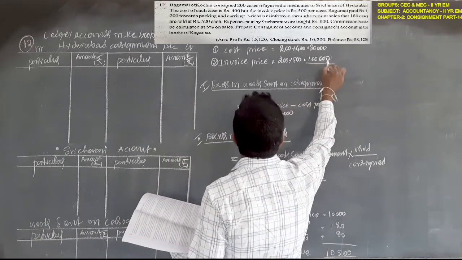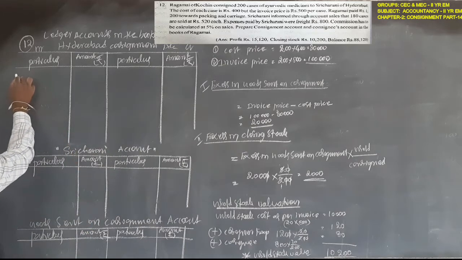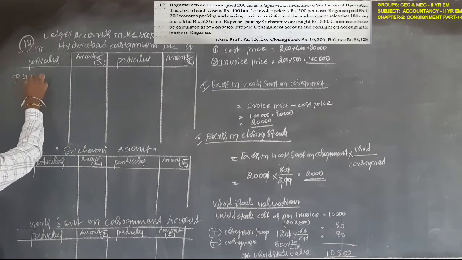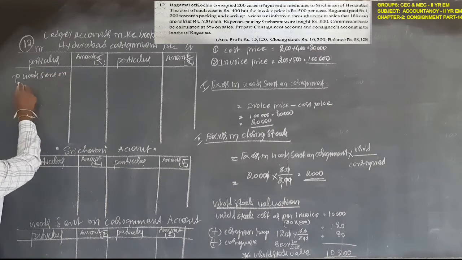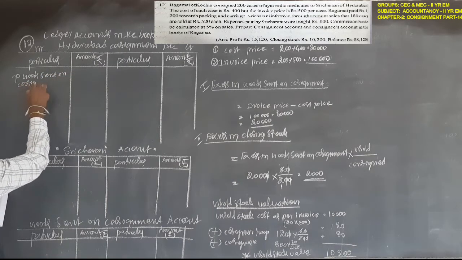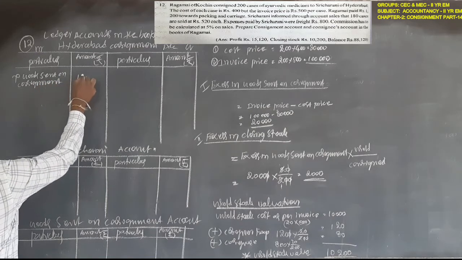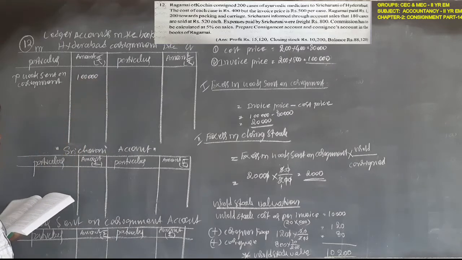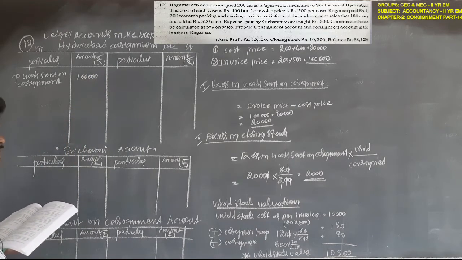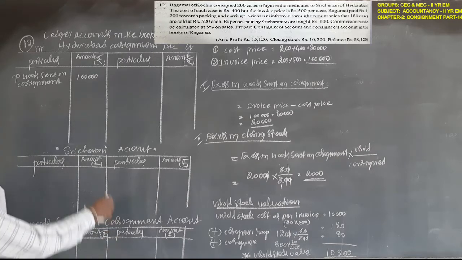So 1 lakh rupees must be recorded here to goods sent on consignment. We work as per the invoice price method, so you must record the invoice price amount.